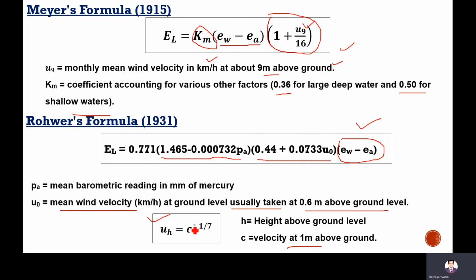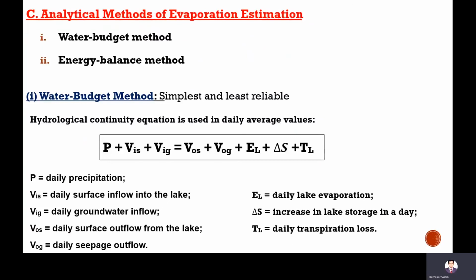If we put 1 for h, then the velocity at 1 meter above ground is the c value. So these two formulas are empirical equations which can be used if we have all this vapor pressure difference data and the wind speed data.